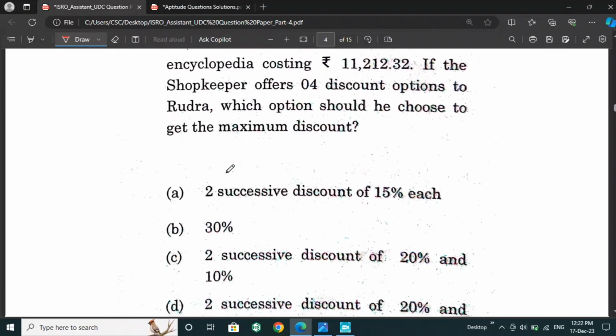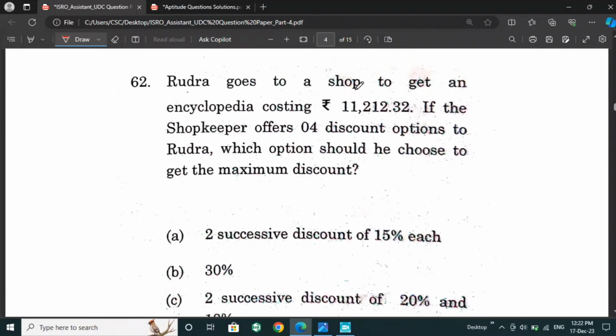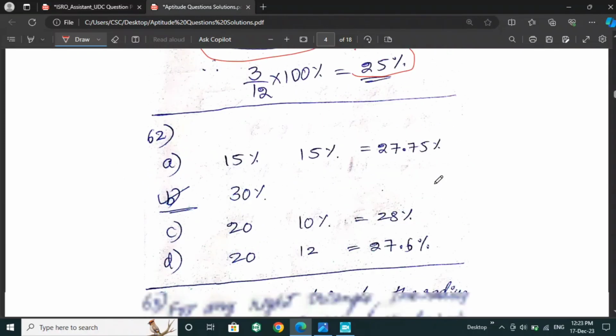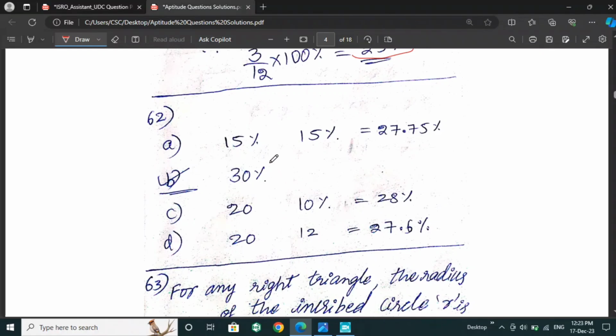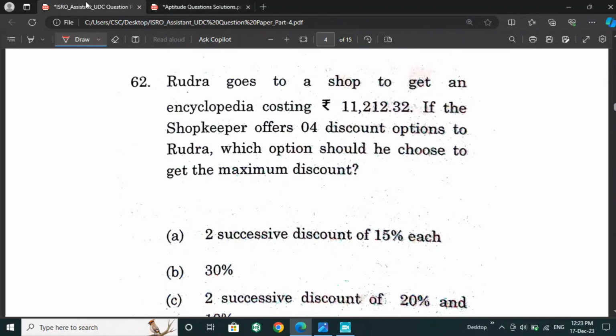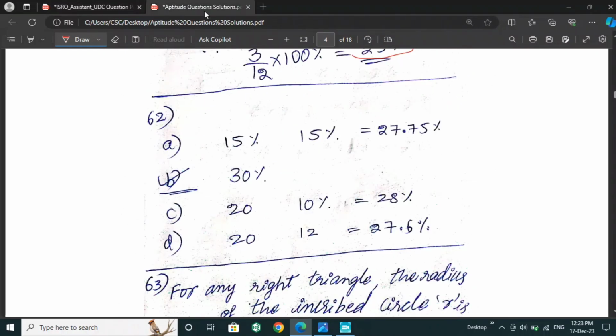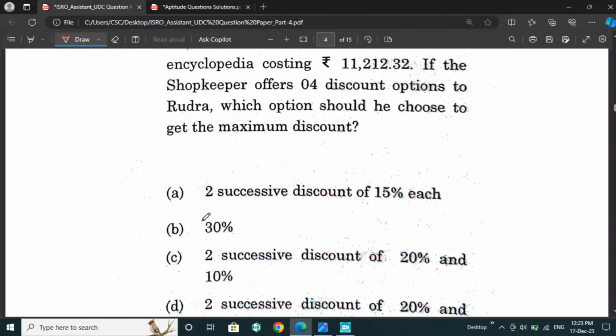Next is, Rudra goes to a shop to get an encyclopedia costing 11,212. If the shopkeeper offers four discount options to Rudra, which option should he choose to get the maximum discount? For this question, the first option is two successive discounts of 15%. If we take 15 and 15%, we will get only 27.75%. Then in option B 30% is given, so option B is the right answer.